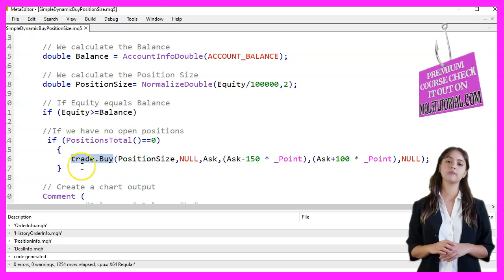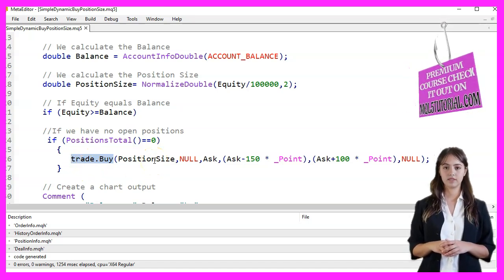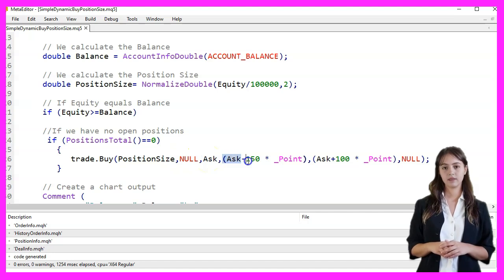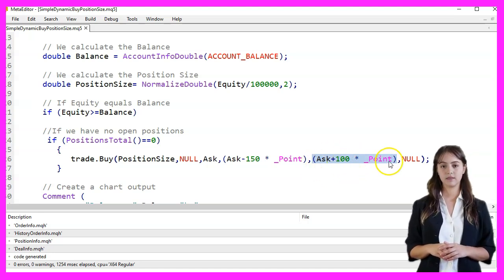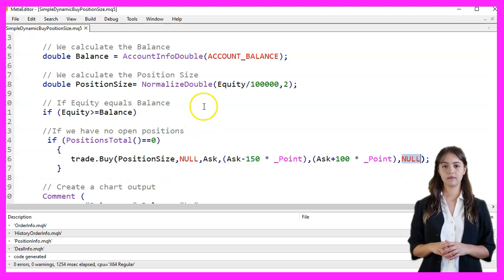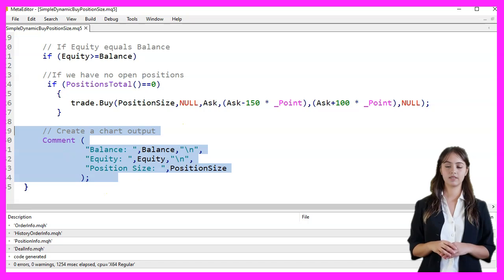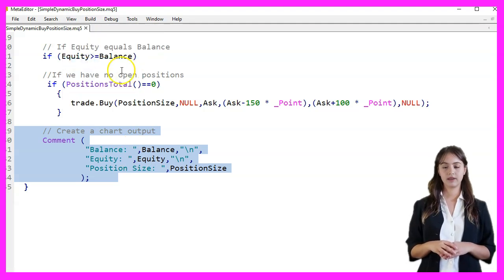open a buy trade. The trade buy function is called with the following parameters: the position size, a null value for the symbol which defaults to the current symbol, the ask price, the stop loss set to 150 points below the ask price, the take profit set to 100 points above the ask price, and a null value for the comment. Finally, we create a chart output using the comment function to display the balance, equity, and position size on the chart. After writing the code, we press F7 to compile it.